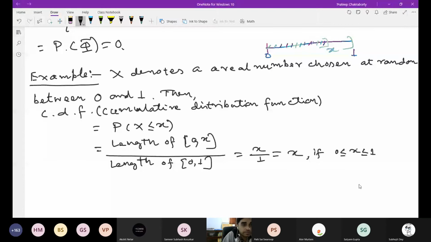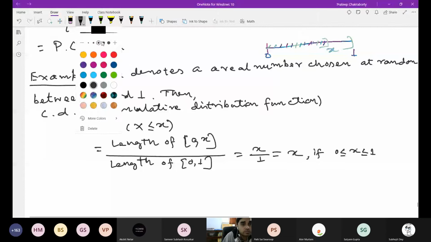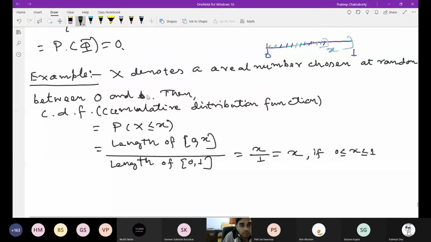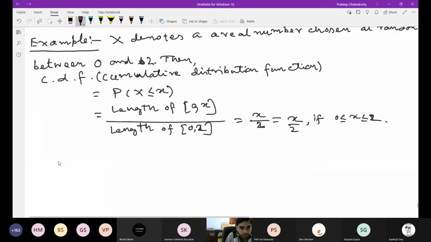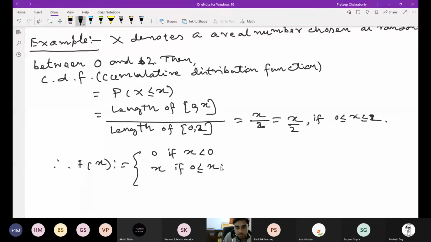This is not 1; take something from 0 and 2. Okay, 0 and 2. So this is 2. This is x by 2, if 0 is equal to x is equal to 2. Then if x is less than 0, it is 0; if 0 is equal to x is equal to 1, it is x; and 1 if x is greater equal to 1.